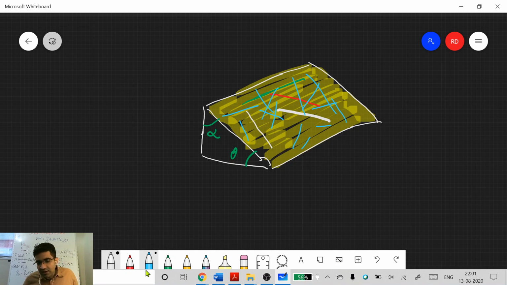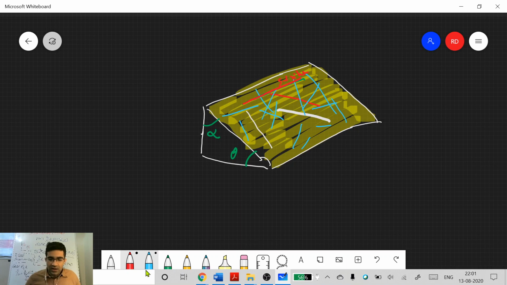Can I draw a strike line on this plane? Is it a line? If I draw a strike line, will it be on this plane? Yes or no? Let's say this is my strike line. I can draw a strike line, right? What is the plunge of a strike line? It has to be zero, because a strike line is just how a horizontal plane will intersect it.